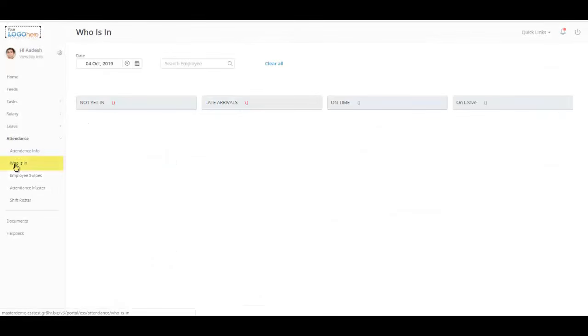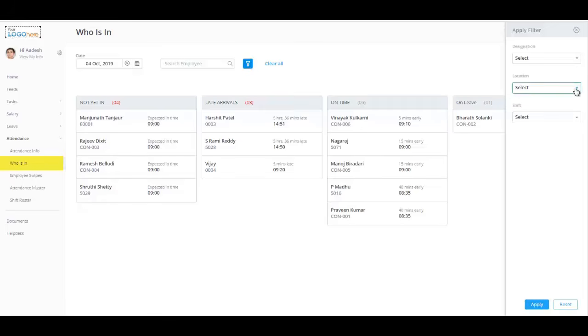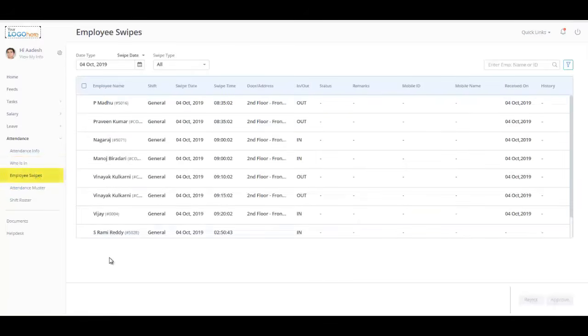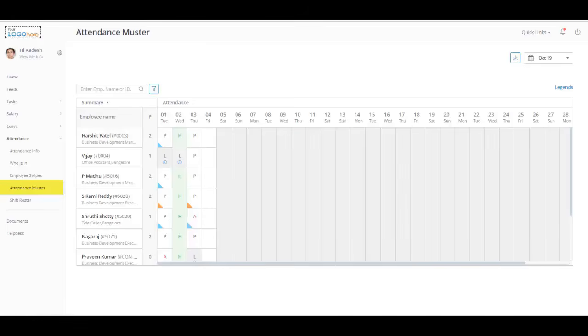portal. The Who's In section displays the sign-in status of the employees for a selected day. You will also get an option to filter the employees using the various filter options here. Also, view your team members' swipe information under the Employee Swipe section. Post-attendance process, the managers can view their team members' absent or present information in the attendance master page. Click on the Download button to download the same into your system in an Excel format.